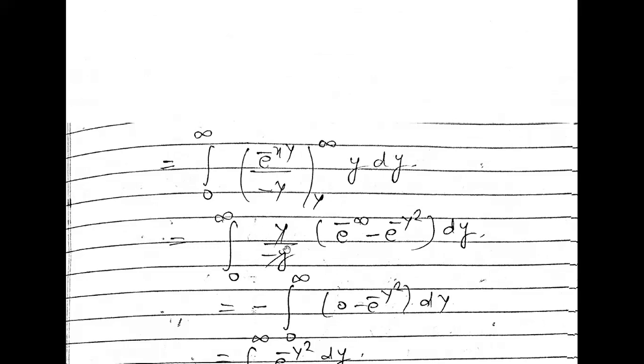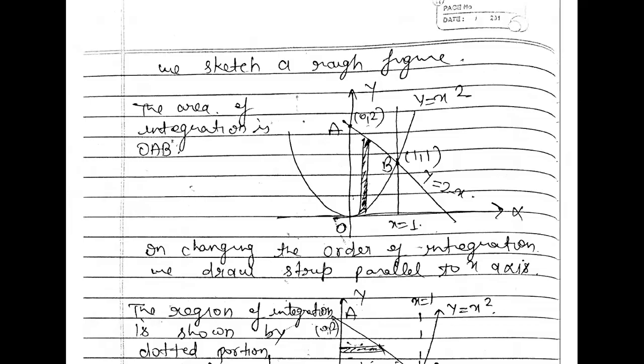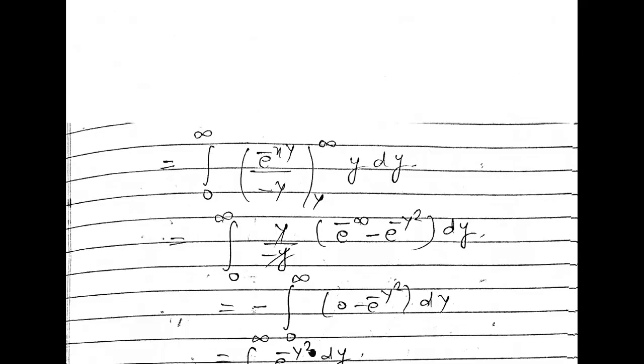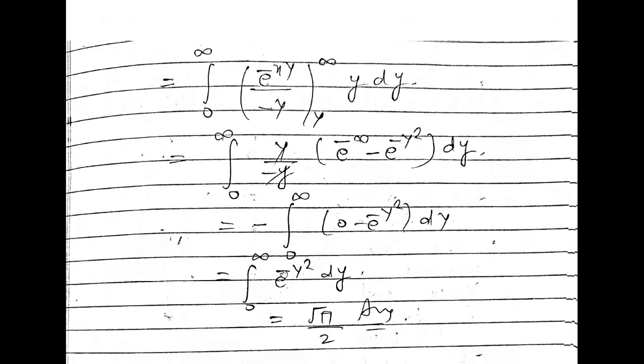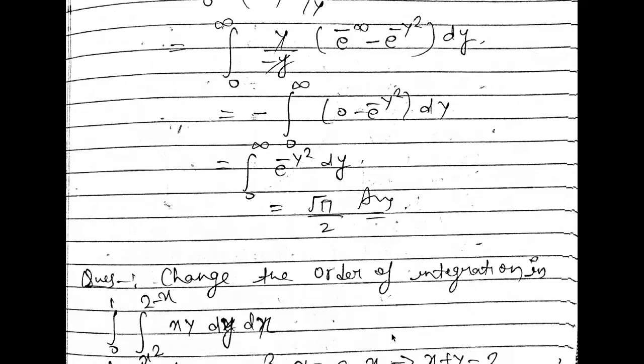So 0 to infinity, y upon minus y, e to the power minus infinity, e to the power minus y square dy. e to the power minus infinity is always 0, and this will be cancelled out, so minus 1 will be here, and minus 0 to infinity, 0 minus e to the power minus y square, and this is your direct solution. 0 to infinity e to the power minus y square dy, value is always root pi by 2, right? So you can write directly here root pi by 2. So this is your solution of this equation, right?